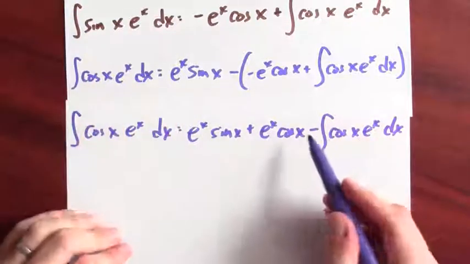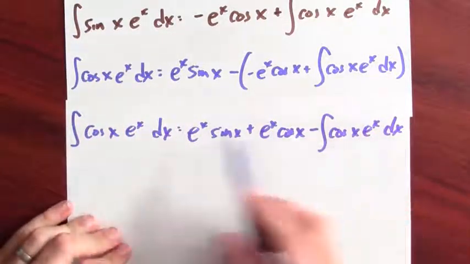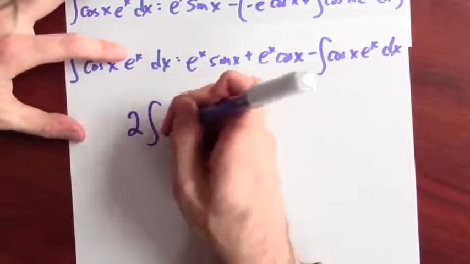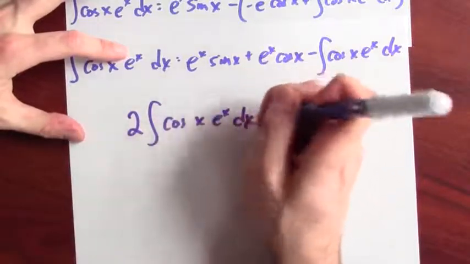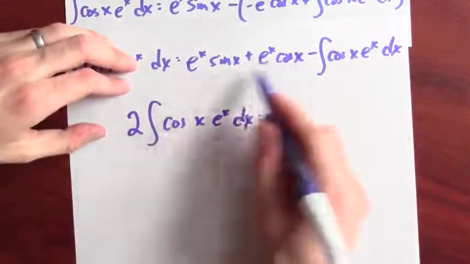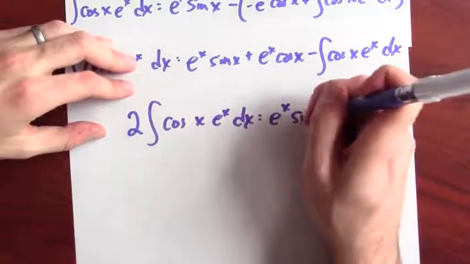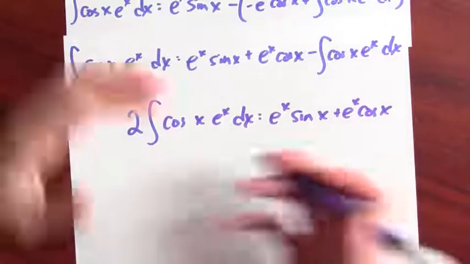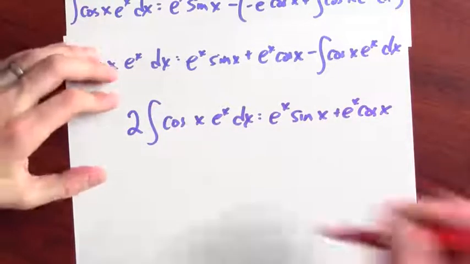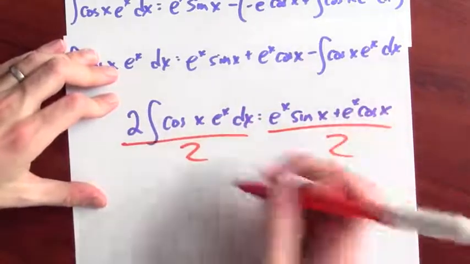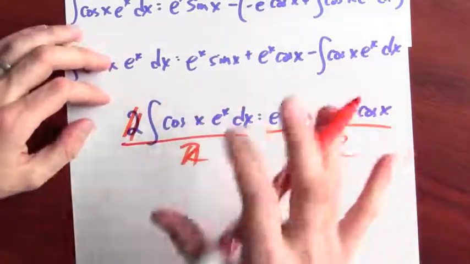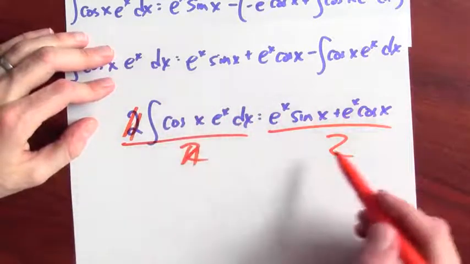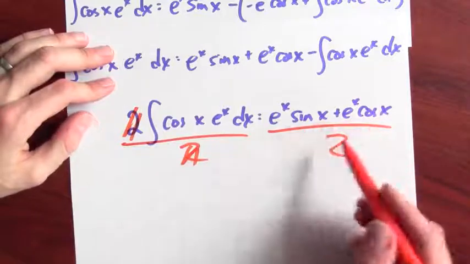I'm going to add the integral of cosine x e to the x dx to both sides, and what I'll then get is 2 times the integral of cosine x e to the x dx is equal to, well, what's left on the right-hand side, e to the x sine x plus e to the x cosine x. And then I'll divide both sides by 2. And if I divide this side by 2 and this side by 2, well, then these 2's cancel. And I find out that an antiderivative of cosine x e to the x is e to the x sine x plus e to the x cosine x all over 2.